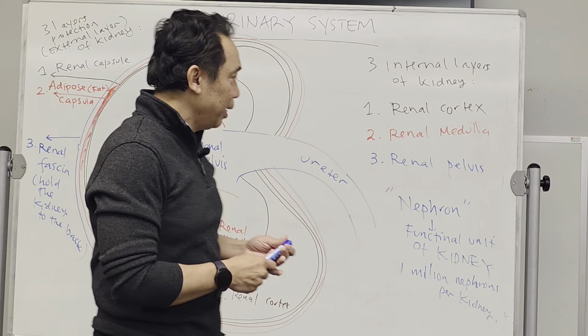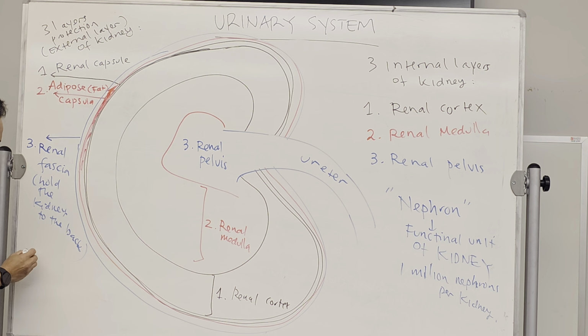There is a disease that can break these nephrons. Anybody know what is PKD? This is actually an inherited disease, and this is dominant. It means that if your father has PKD, 75% most likely you will have the PKD. It's called polycystic kidney disease. It means that in the kidney, there are a lot of cysts. And this is a progressive disease.